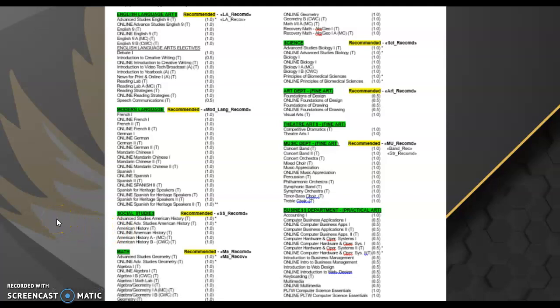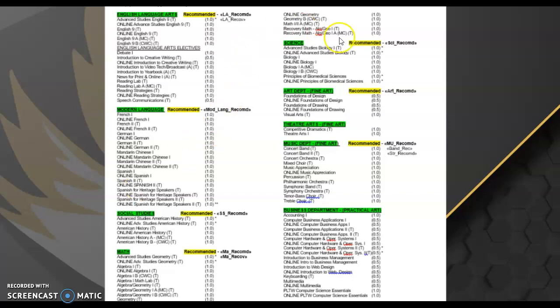Next, you'll see your math recommendations. Please note that in the English and math areas, you may see 2 recommendations. Those recommendations may be your regular English or math class along with a lab class. Some of you may have a recovery or lab class or a reading strategies class. Those are areas where you might need additional support in order to help you feel most successful in that content area.